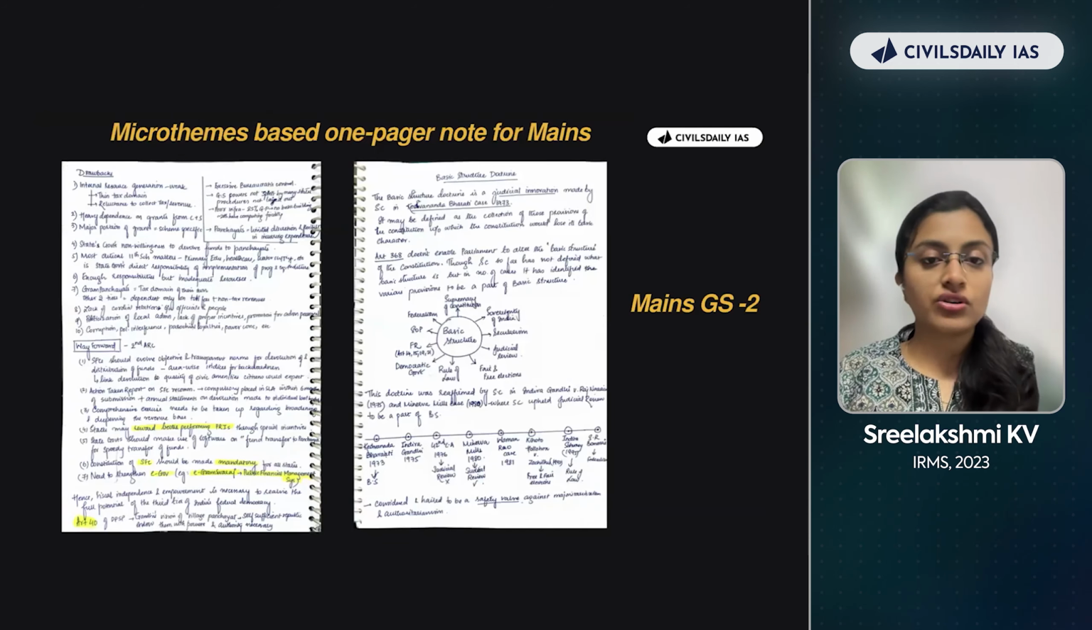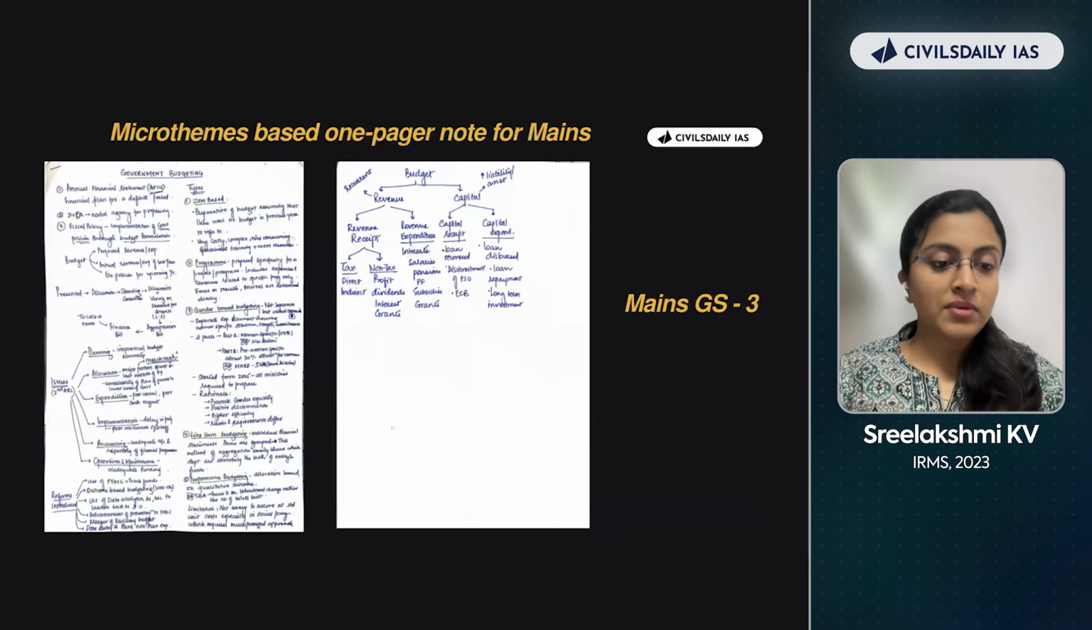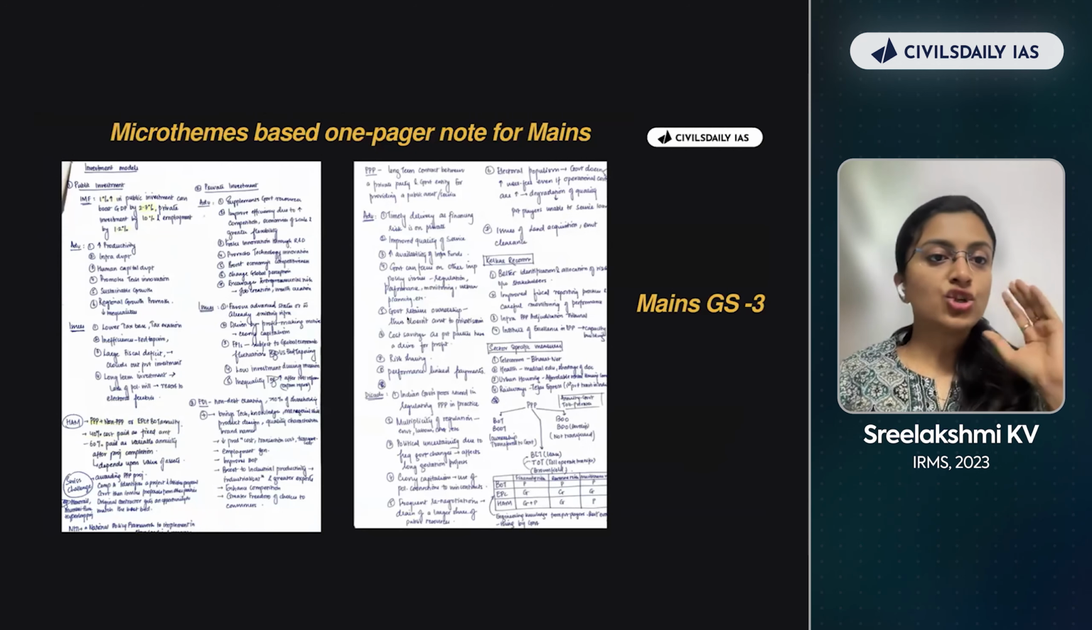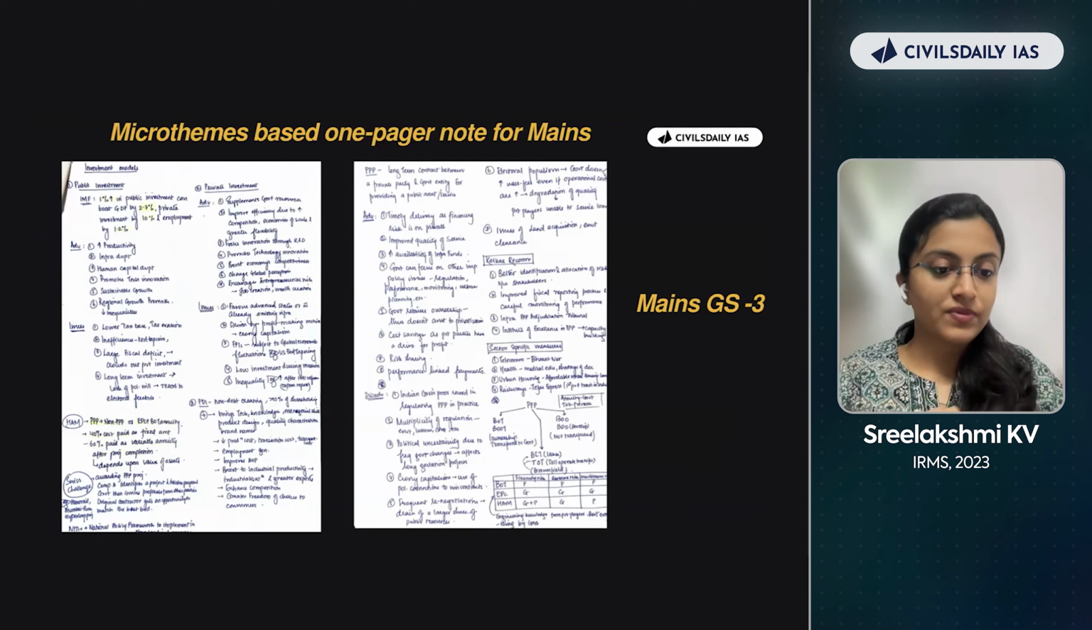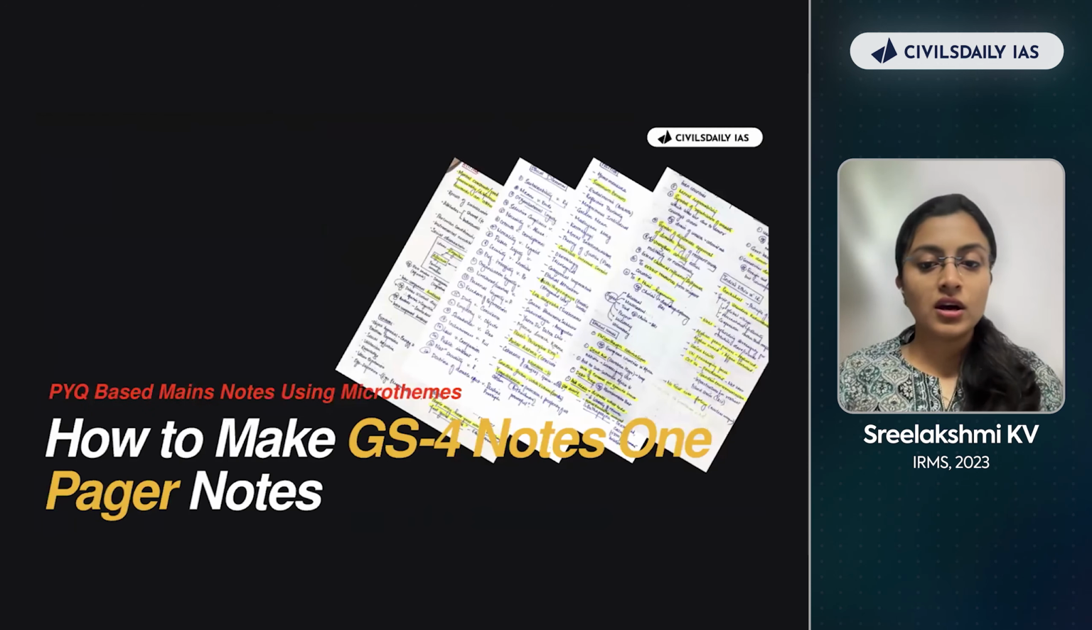All right, basic structure doctrine. This is for GS3, government budgeting, investment models. You can just see how crisp and to the point I have made my one-pager notes. This is exactly how you should prepare as well. Constraints, need, measures, way forward, transport. So everything that is required for an answer, I have made sure it's present in my one-pager notes.